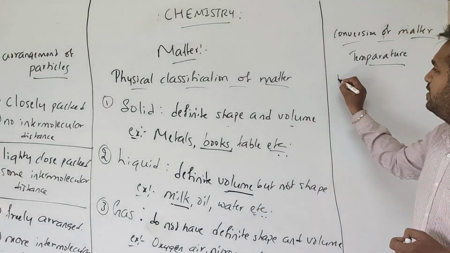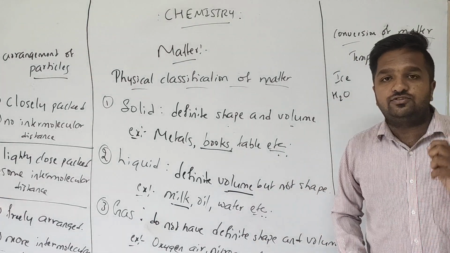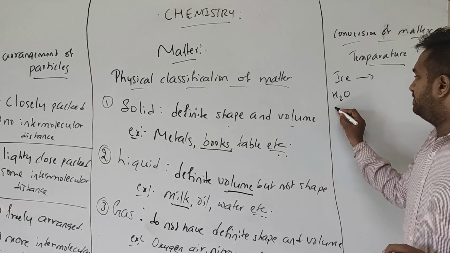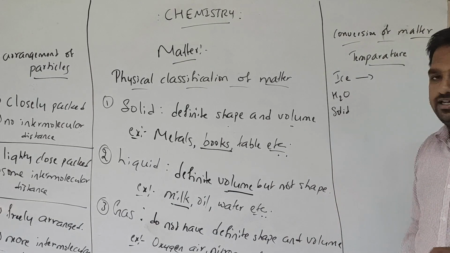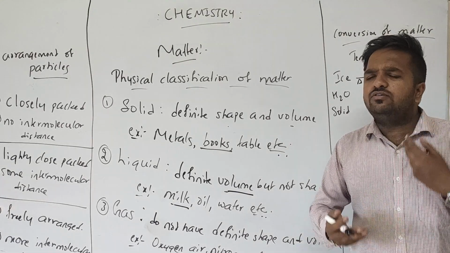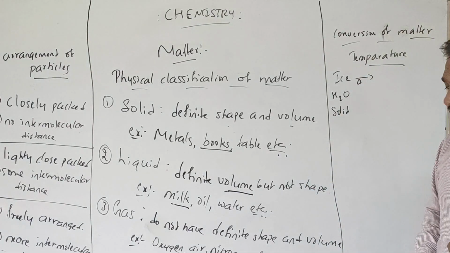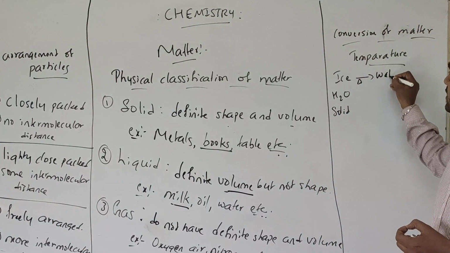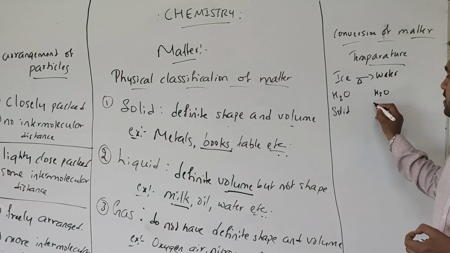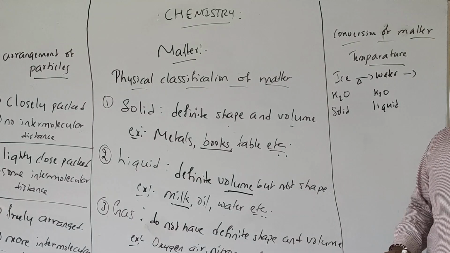For example, you have ice. The formula of ice is also H2O. You know that it is in the solid state. Clear? If you just increase the temperature for ice, it will be converted into water. The formula is the same, but water is liquid. Yes, students.